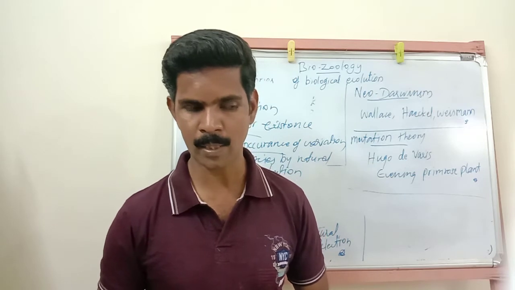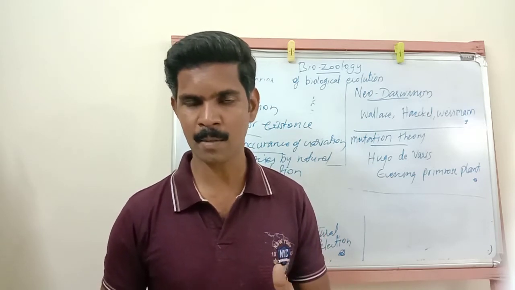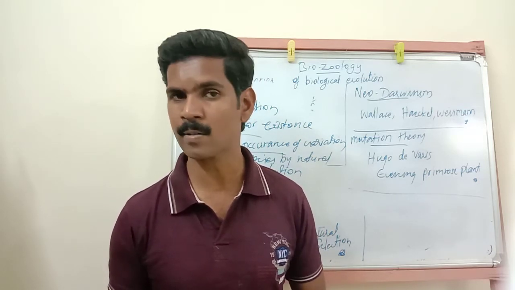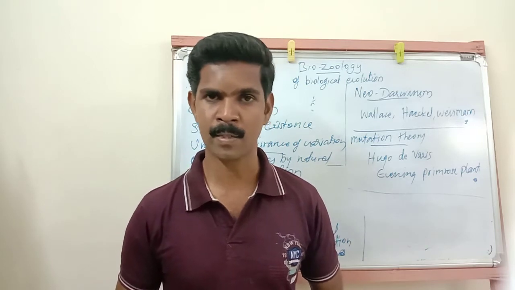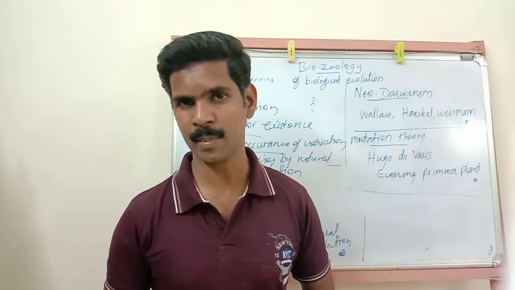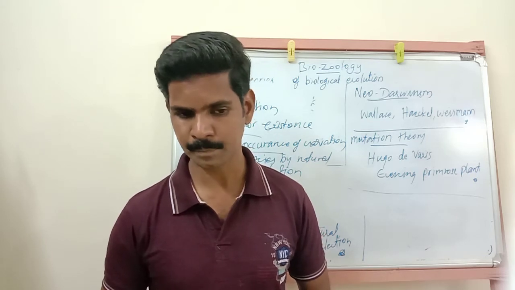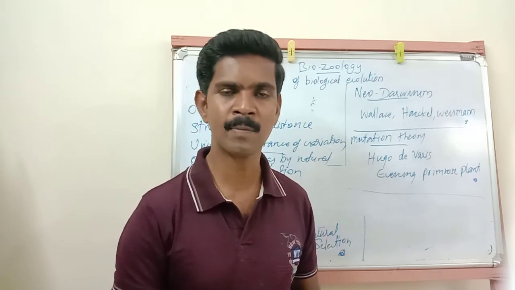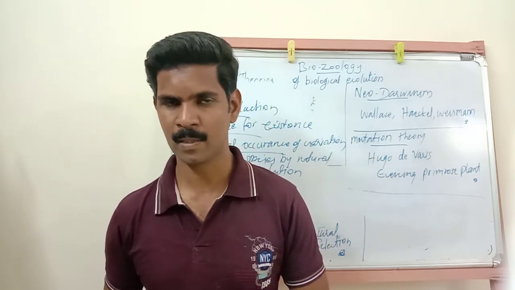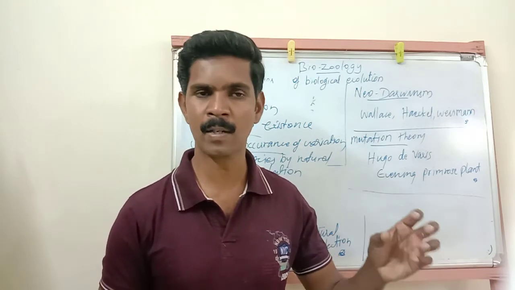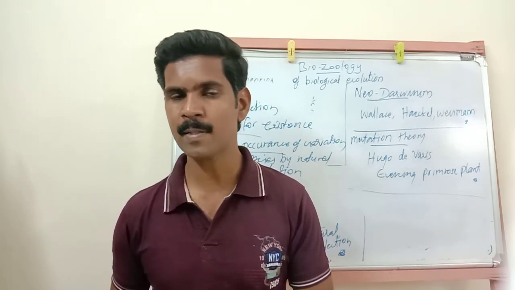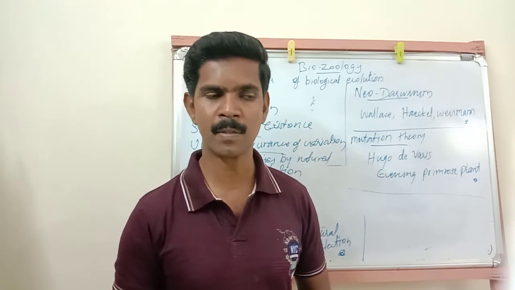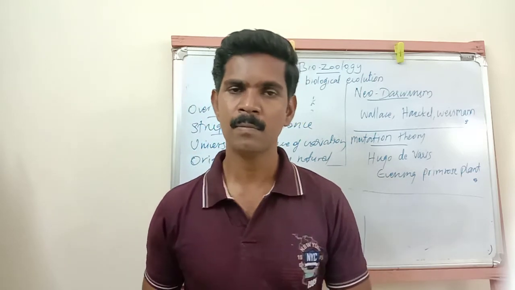Then the third one is that his theory focused on small variations, but actually small variations are not inherited, not transmitted from one generation to the next generation. So this is the third objection. Then the fourth one is that he didn't differentiate the somatoplasm from the germplasm. Somatoplasm means the body cells; germplasm means the sex cells. He failed to explain the difference between somatoplasm and germplasm.